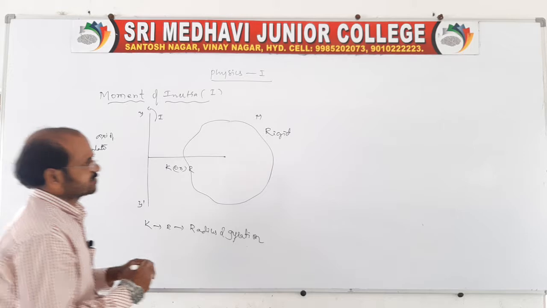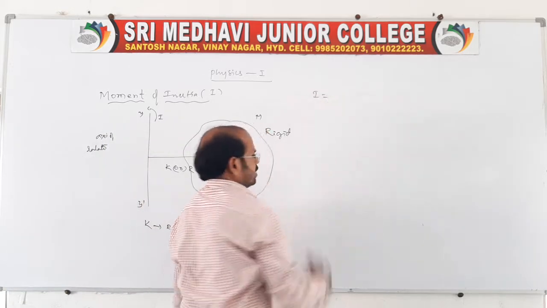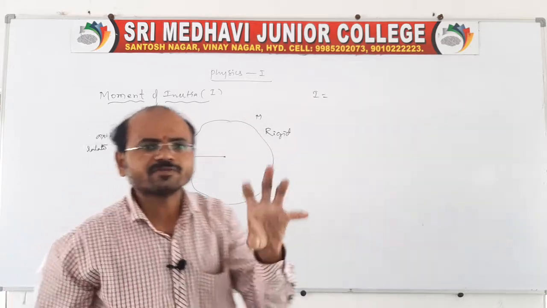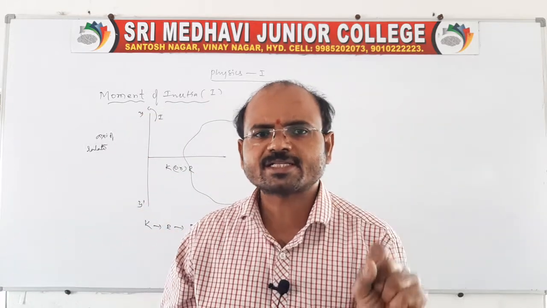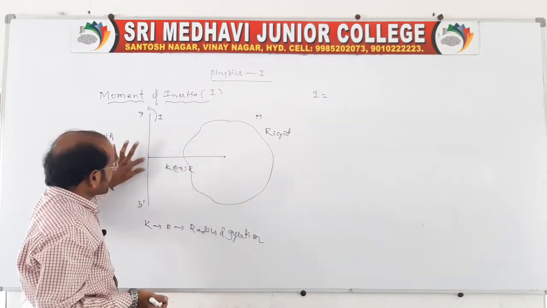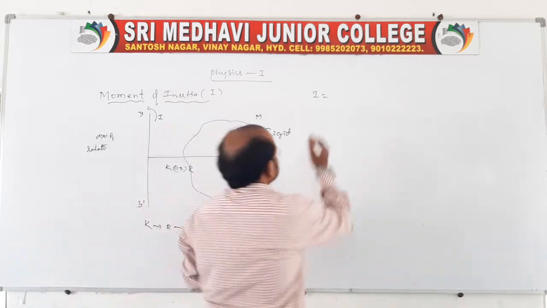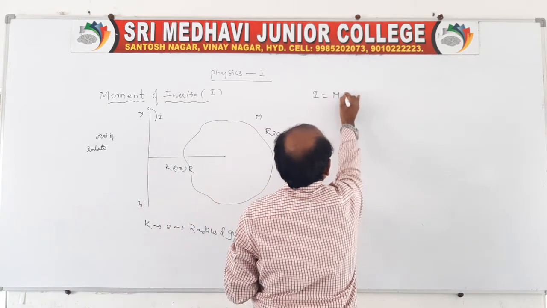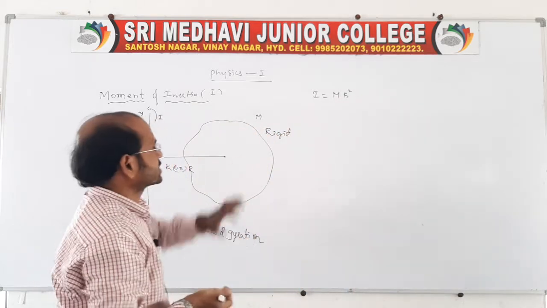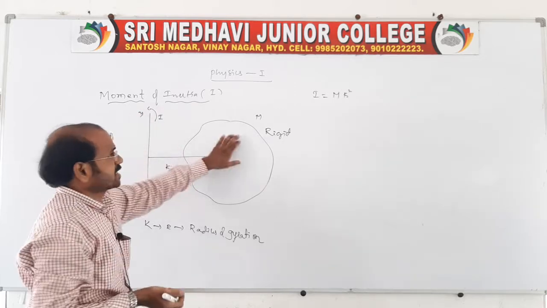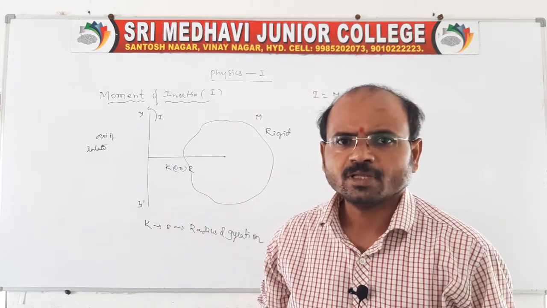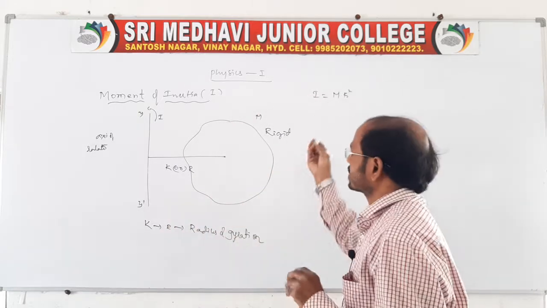Now, moment of inertia is defined very simply. I is the product of the mass of the rigid body and the square of the perpendicular distance between the axis and the center of the body. The square of the perpendicular distance between the axis and the center of the body, multiplied by mass, is what we call the moment of inertia, which is very, very important. Everyone remember this.